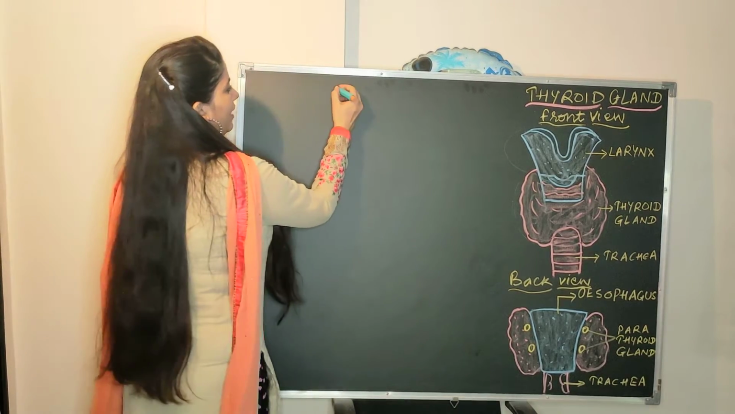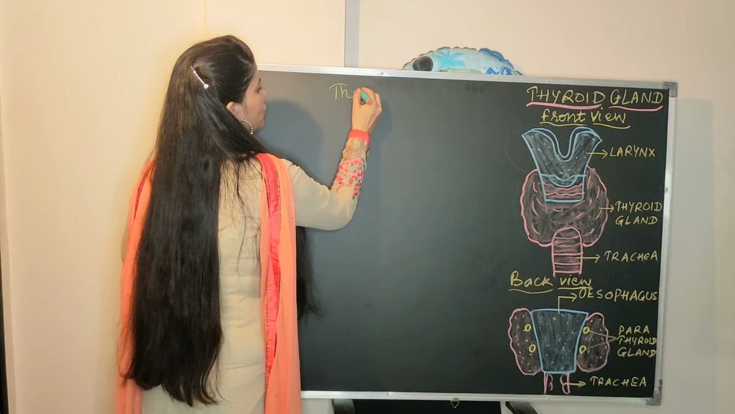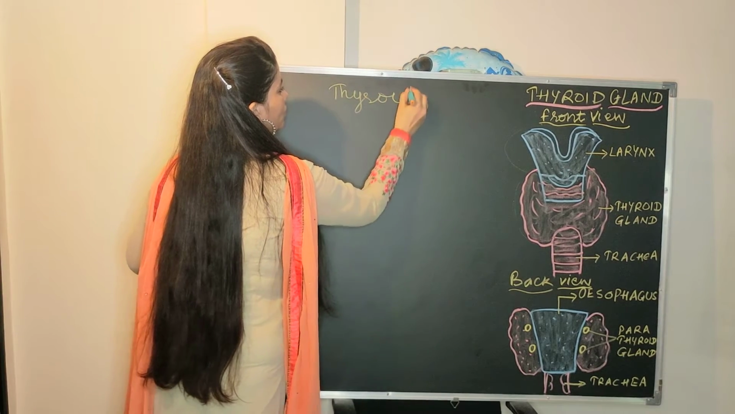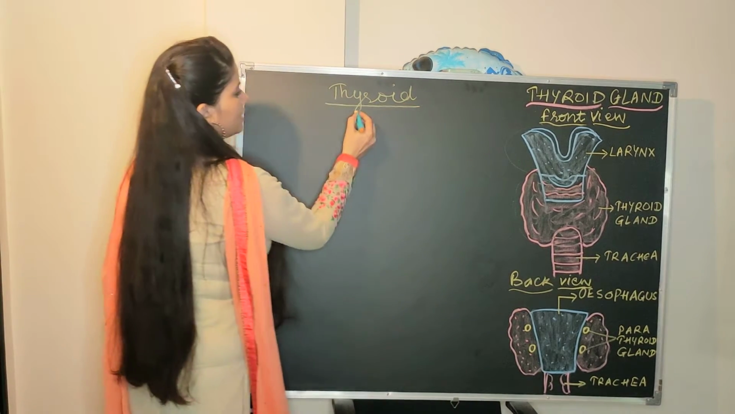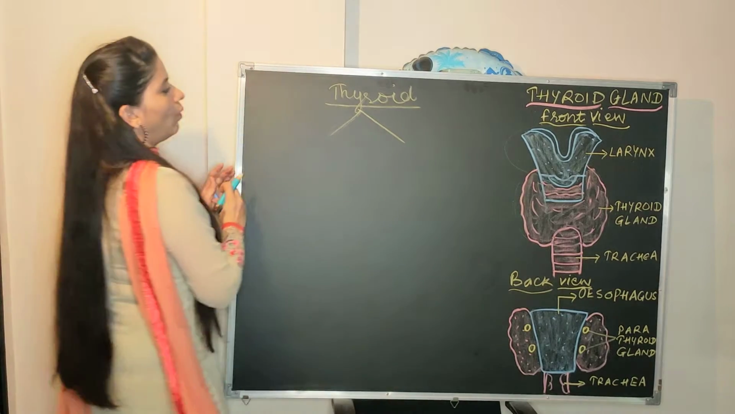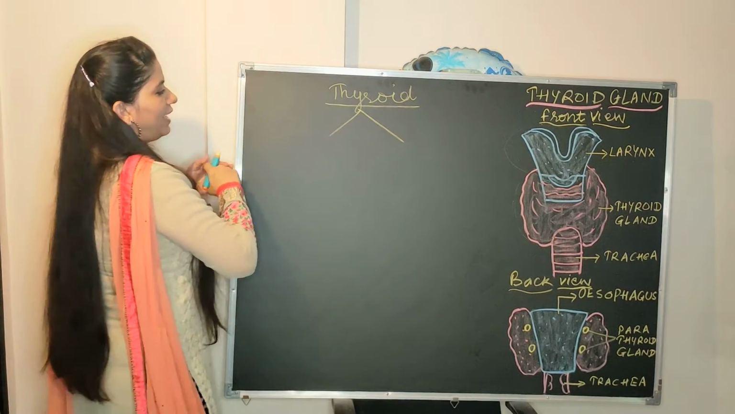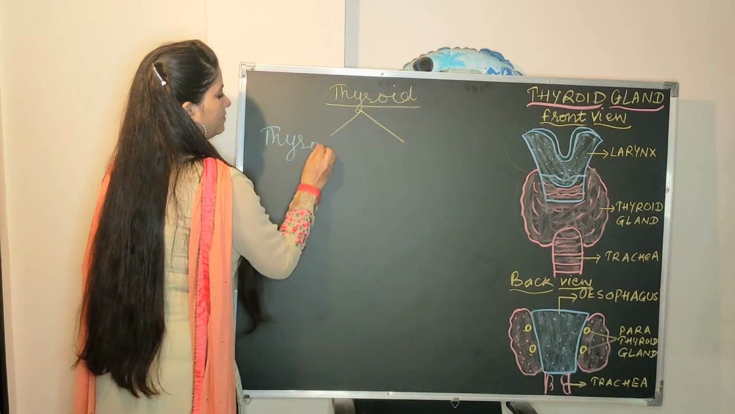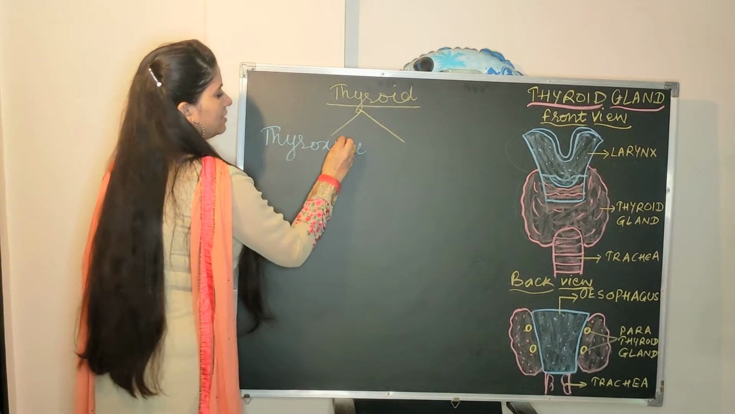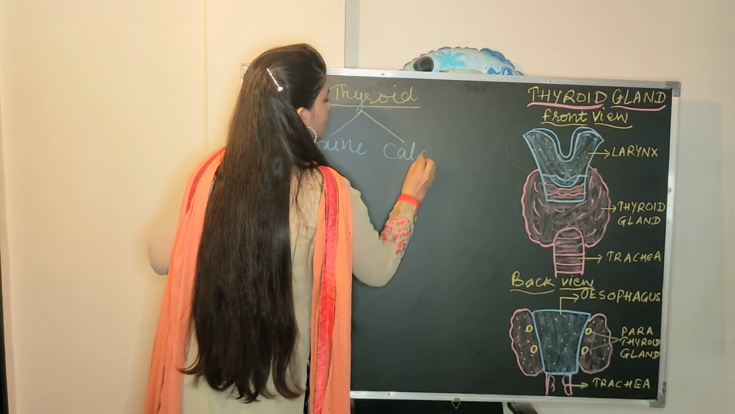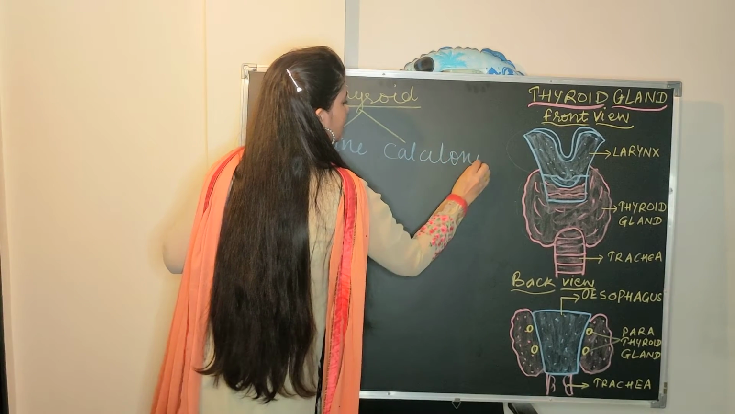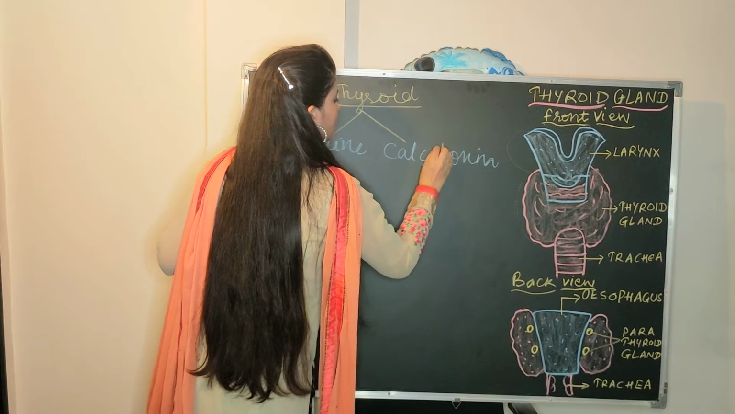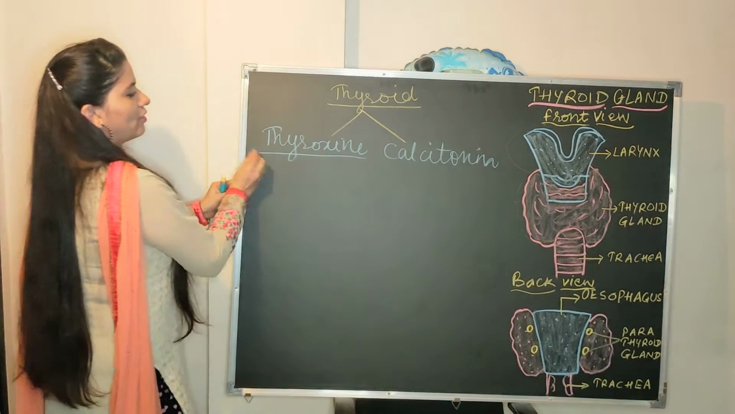This thyroid gland basically secretes two types of hormones. What are the two types of hormones secreted by the thyroid gland? One is thyroxine and second is calcitonin. Calcitonin is not in the syllabus, just learn the name of calcitonin. So basically we'll talk about thyroxine here.